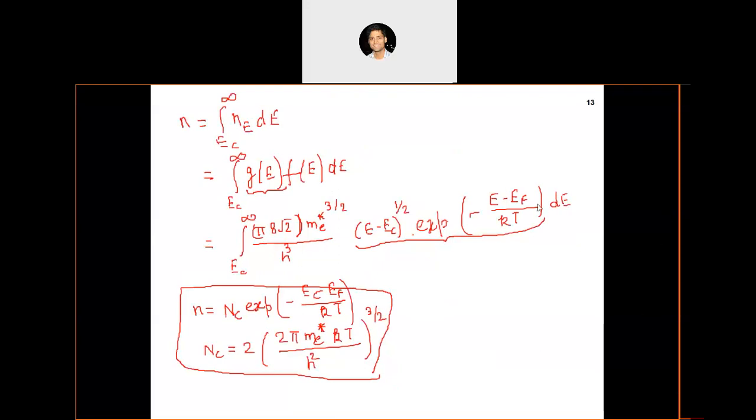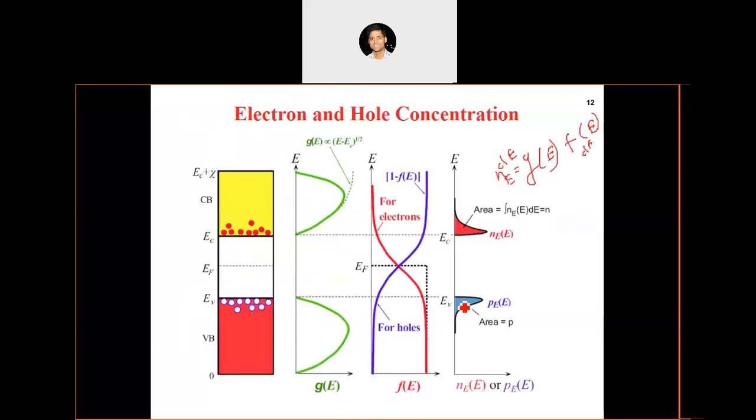Sir, is EC any energy level in the conduction band, or is it only around EF? EC is actually the conduction band minimum. This EC is defined as where the conduction band is starting. So EC is the conduction band edge. It is also known as the conduction band edge or conduction band minimum, you can say. It is that energy, not any energy in the conduction band. Okay.